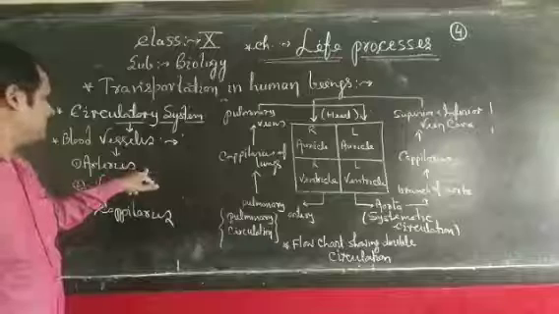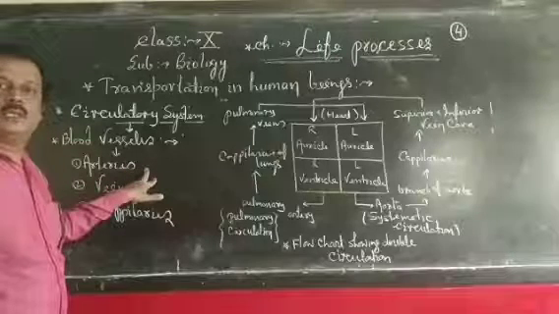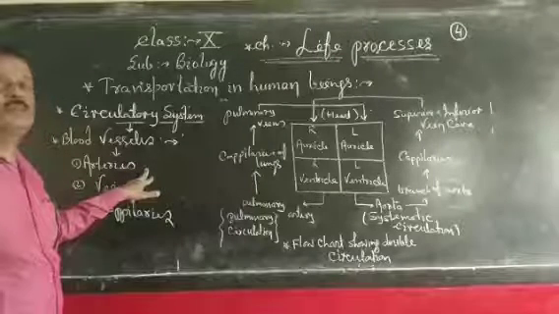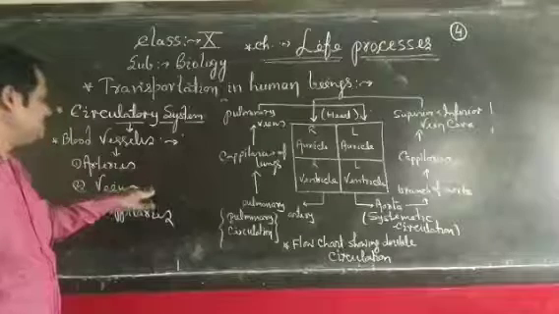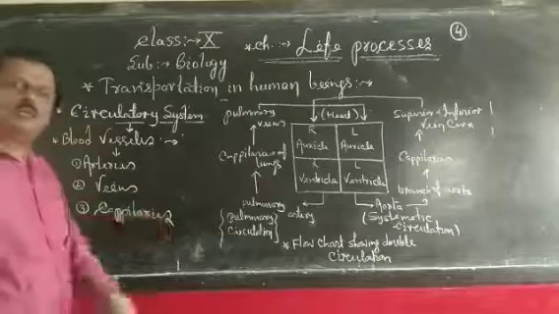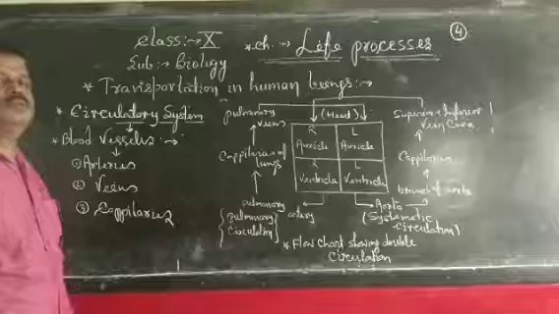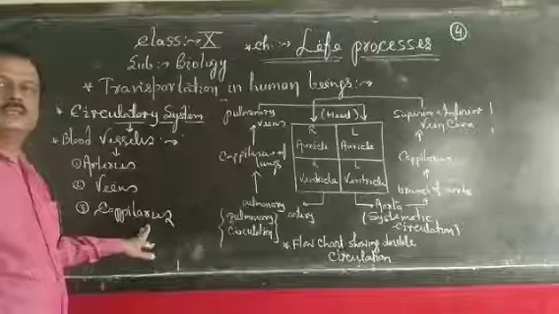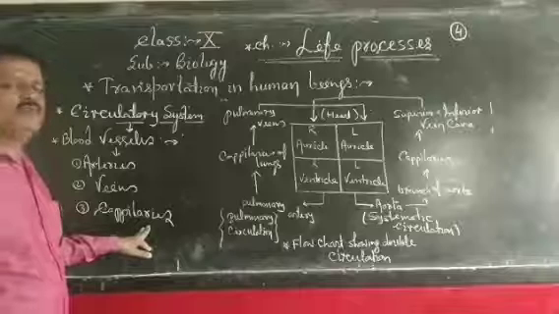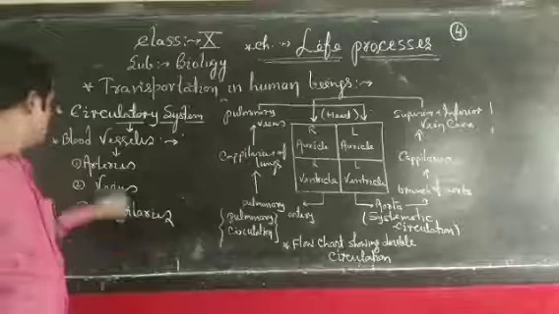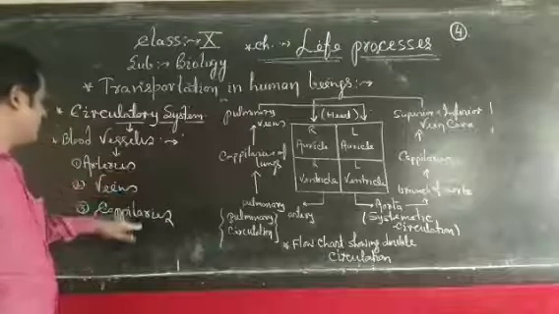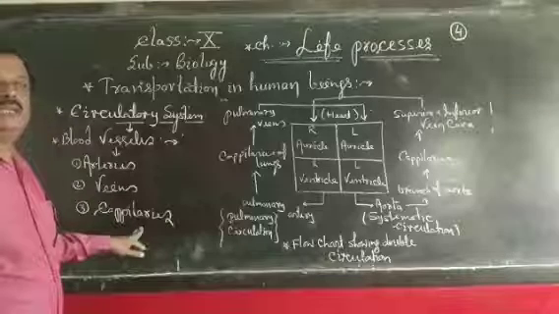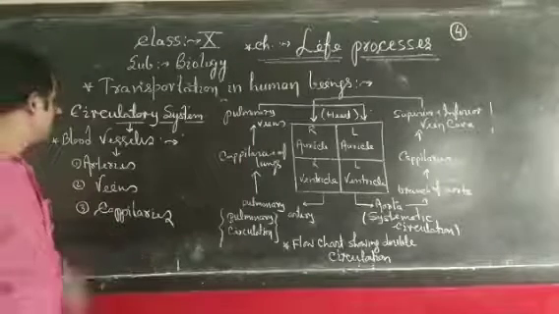Arteries transport pure blood to the whole body, starting from the heart. Veins supply impure blood from all parts of the body to the lungs. Capillaries are the junction of arteries and veins. All of them play an important role in transporting materials in our body.